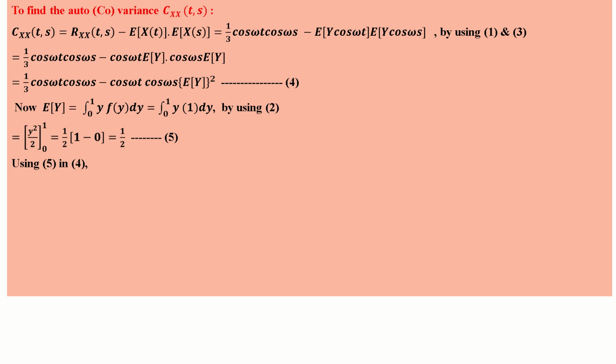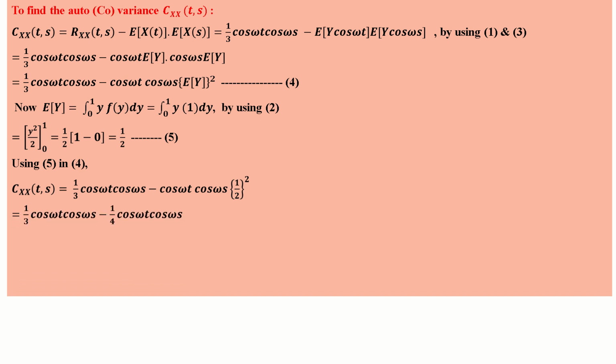So use this value in equation number 4. Therefore, the covariance Cxx of t, s is equal to 1 by 3 cos omega t cos omega s minus cos omega t cos omega s into E of y square, so 1 by 2 square. So you will get 1 by 3 cos omega t cos omega s minus 1 by 4 cos omega t cos omega s. Taking LCM 12, you will get 4 minus 3 by 12, that is 1 by 12 cos omega t cos omega s. That's all. Thanks.